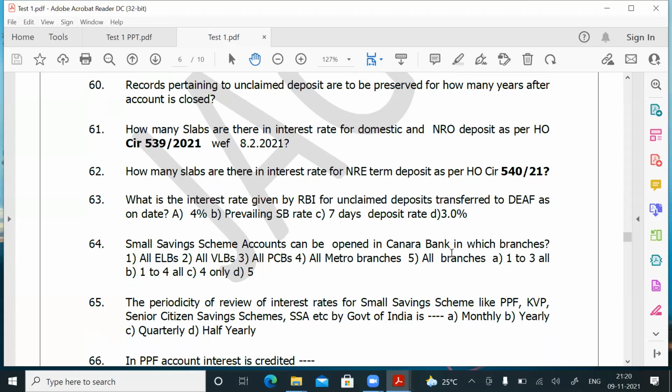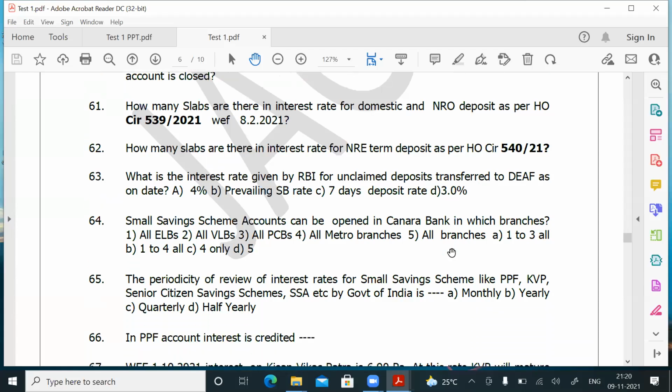Question number 64. I think up to question number 70 we will read and we will close that. Small savings accounts. So now we are moving over to small savings schemes. You have Senior Citizen Savings Scheme, Public Provident Fund, Sukanya Samriddhi account, Kisan Vikas Patra. All these things banks are doing, no? So with regard to that, many questions are being asked. From each question, I have put only one sample question. I have given the circular numbers there. In the PowerPoint also it is there. You have to go through the circulars, friends.